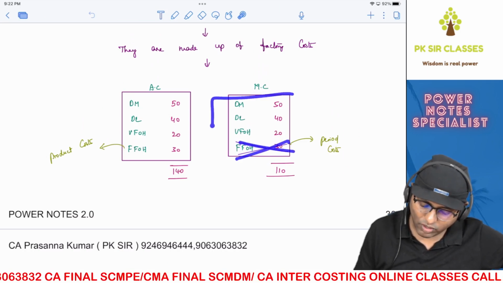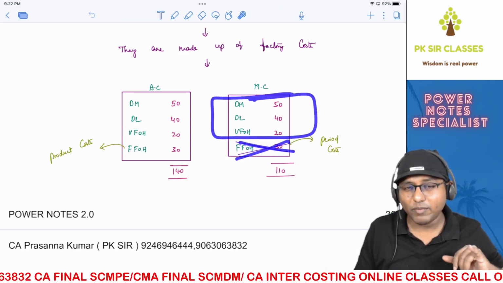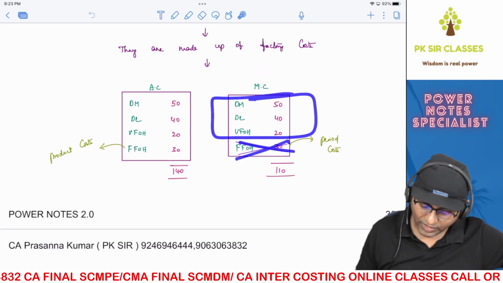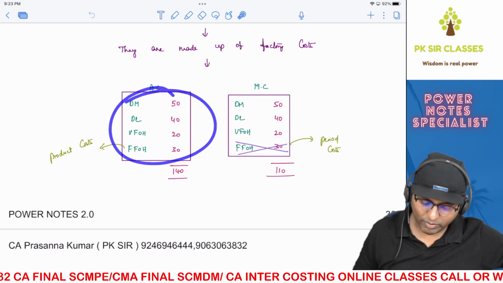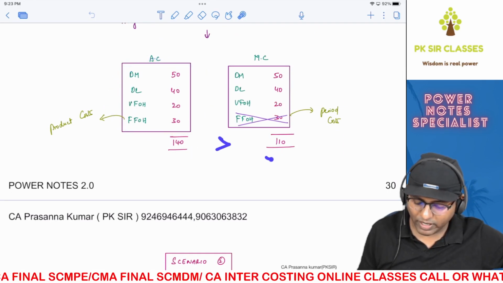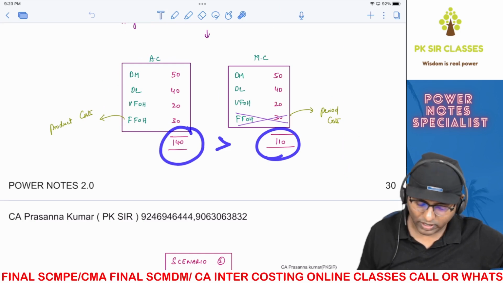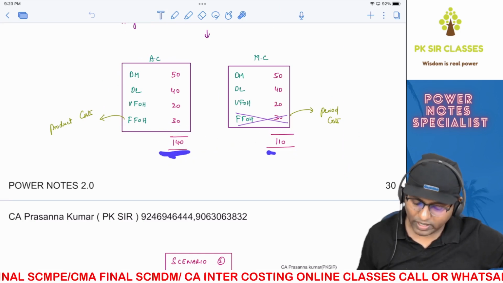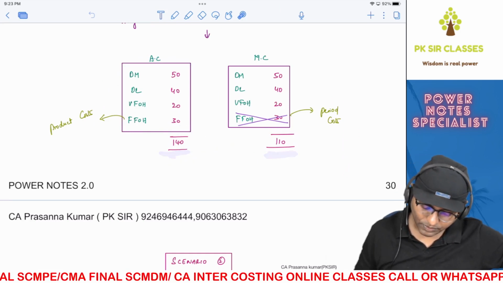Which means as per marginal costing, it is made up of 3 elements: direct material, direct labor, and variable factory overheads. As per absorption costing, it is made up of 4 elements. Therefore, the stock valuation under absorption costing will be greater than stock valuation as per marginal costing. As you can see, here it is 140 and here it is 110, right?